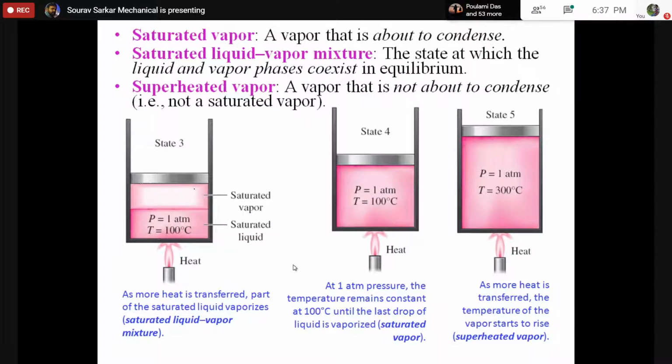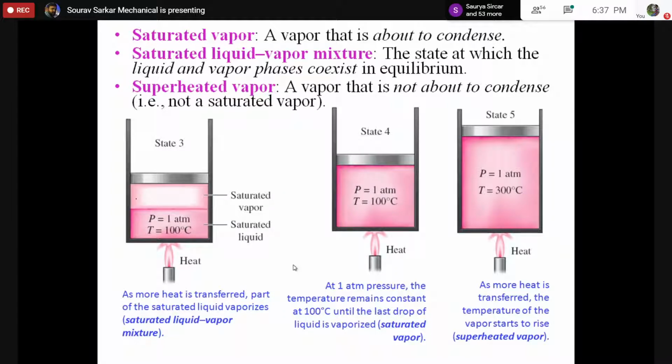Now, one common question: the water temperature is 100 degrees Celsius, but what is the temperature of this vapor? Is it more than 100? No, it is 100 degrees. Are you sure? Everyone is sure? Yes, sir. Because if it is 101 degrees, then it will start to heat it. Finally, the whole system will come to equilibrium. So the vapor temperature is also 100 degrees Celsius. The temperature of the liquid and the temperature of the vapor are the same because there is physical contact. So there is a continuous heat transfer. So it will try to keep everything in thermal equilibrium. I told you what thermal equilibrium is.